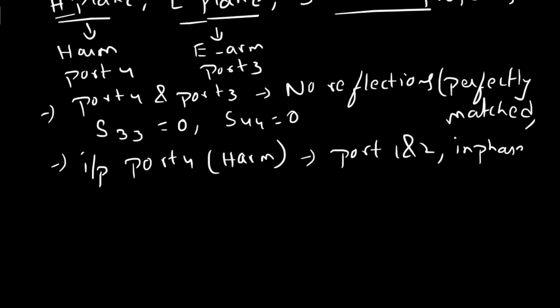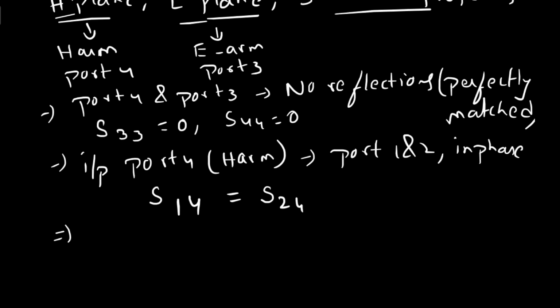This can be represented as input applied at the fourth port and power equally divided to port 2 and 1, so S14 equals S24, which are equal and in phase.